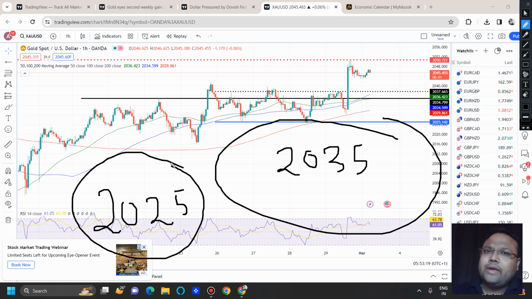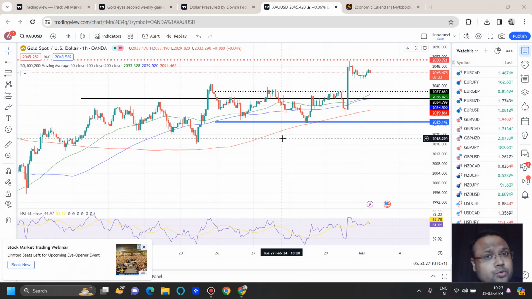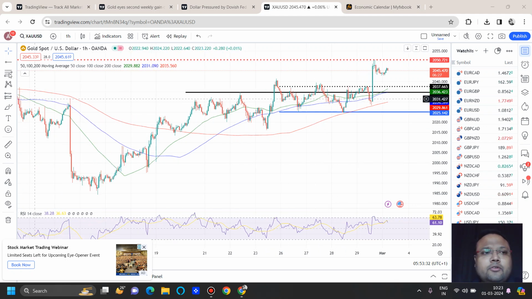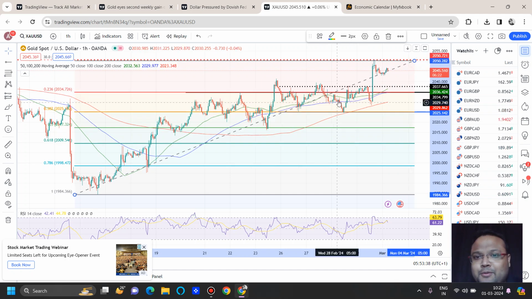Or in simple words, we have two supports where we can look for buy at retracement. The best and the strongest support is 2025, but as 2025 is far away from the current market price, we can also look for buy around 2035 as well. Let me show you why. Here we are using FIBO again, my beloved FIBO. On 2025 we can see we have FIBO 38.2% retracement level, and we can also see the market has taken support previously around the same area. So if we combine both the factors, around 2025 we have strong buyers present, but this level is far away.